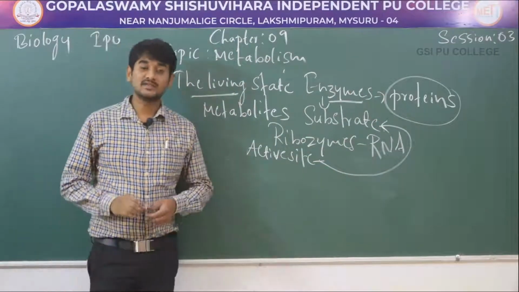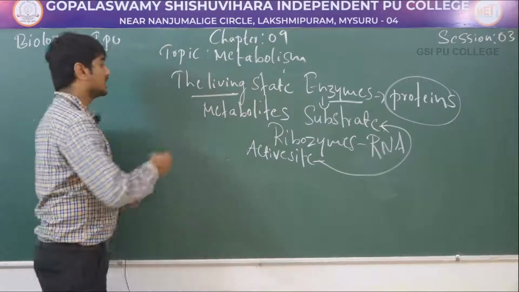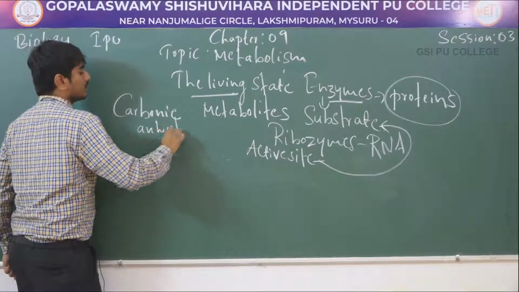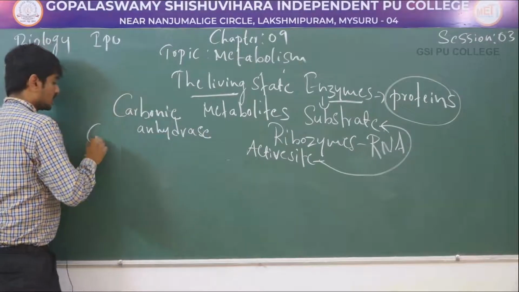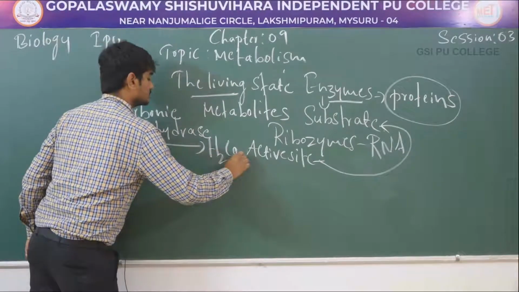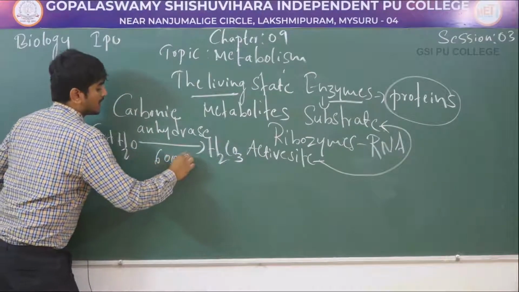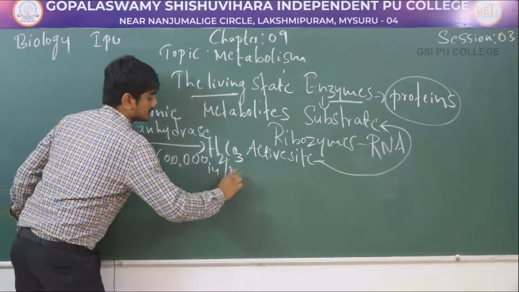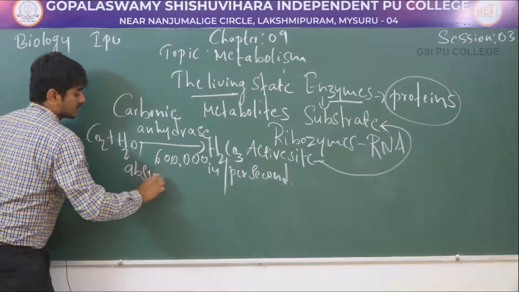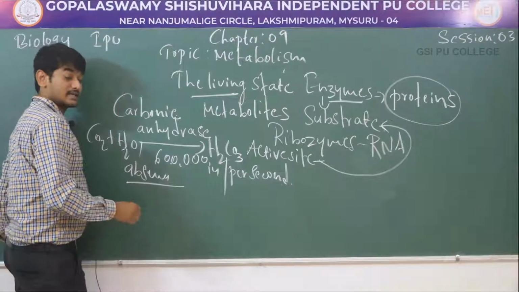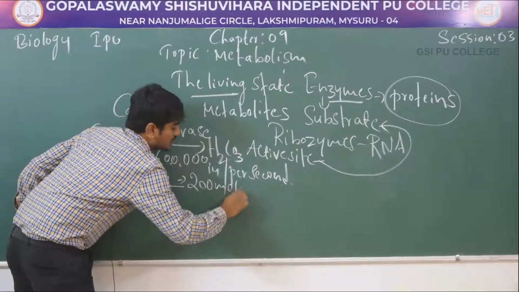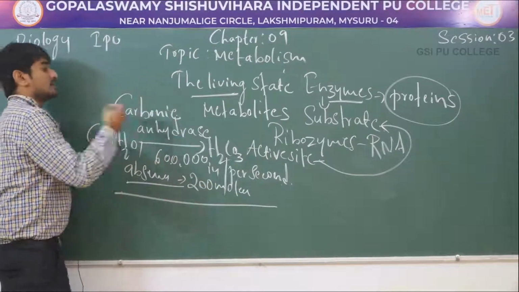And there are so many enzymes. One of the fastest enzymes is called carbonic anhydrase. In the presence of this enzyme, carbon dioxide and water form carbonic acid, this many molecules per second. In the absence of carbonic anhydrase, the combination of carbon dioxide and H2O to form carbonic acid is 200 molecules per second. These are all about enzymes.